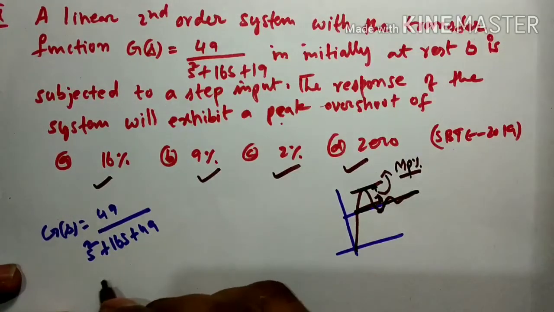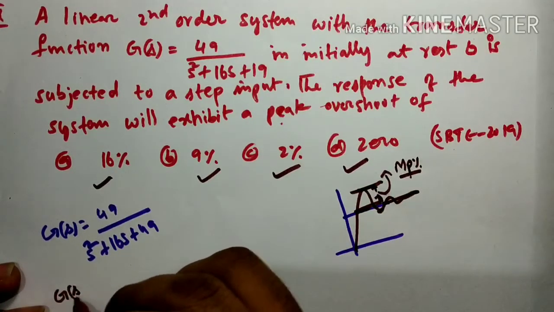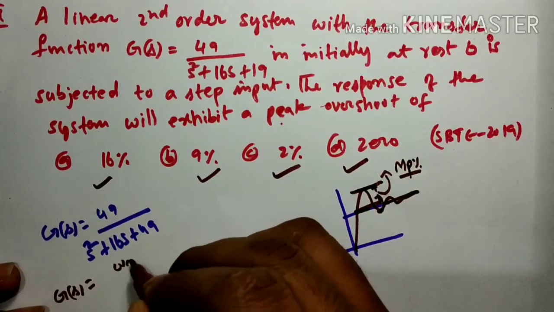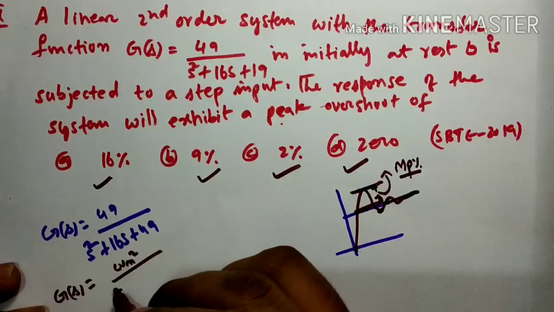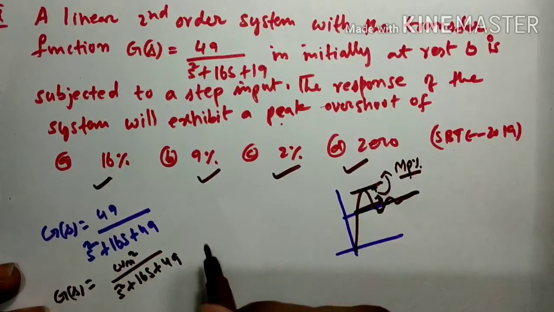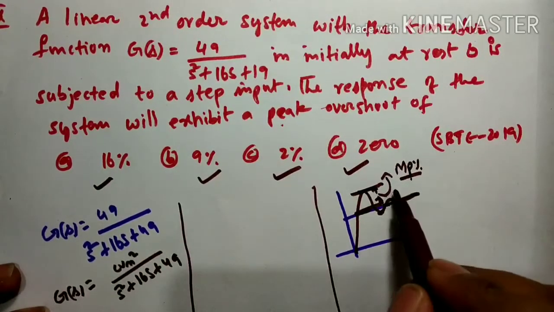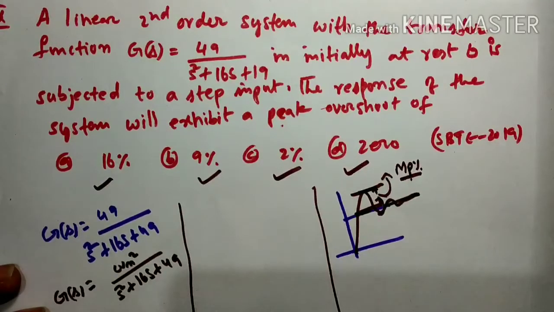When you compare with the standard equation, G of s is equal to the standard second order system omega n square by s square plus 2 zeta omega n s plus omega n square. Our objective is to find the maximum peak overshoot.